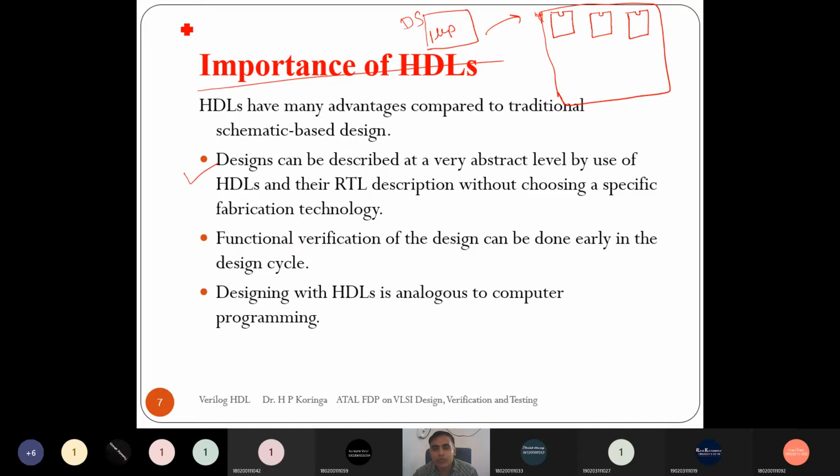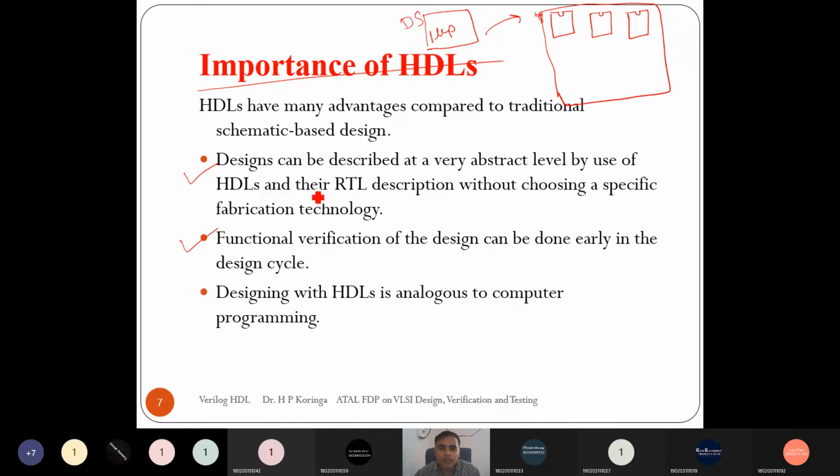But if you want to implement it directly without programming, then it is very difficult, right? So we can design at a higher level. A programming language is higher level compared to working at the hardware level, right? So that is one of the advantages of hardware description language.